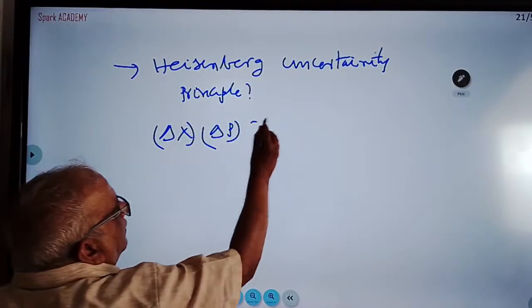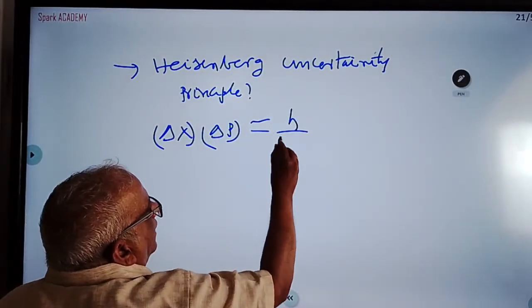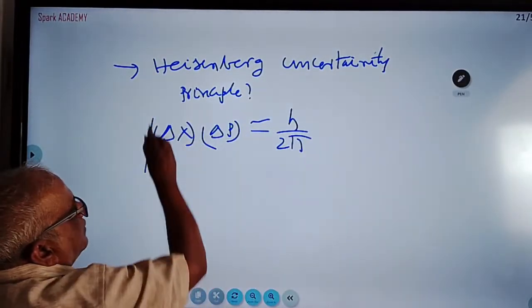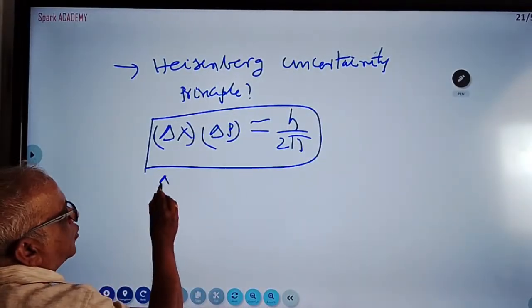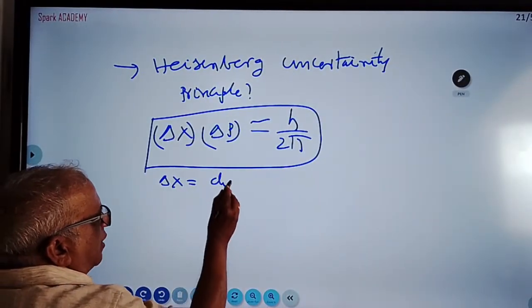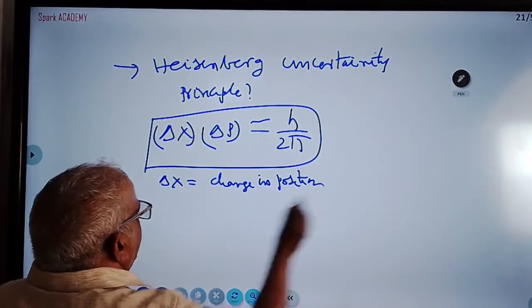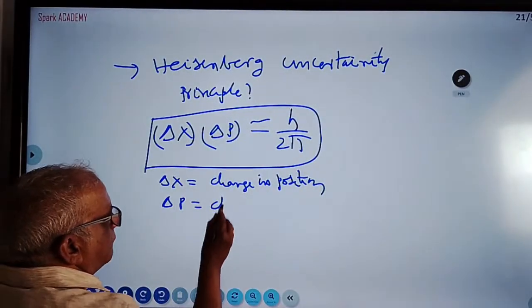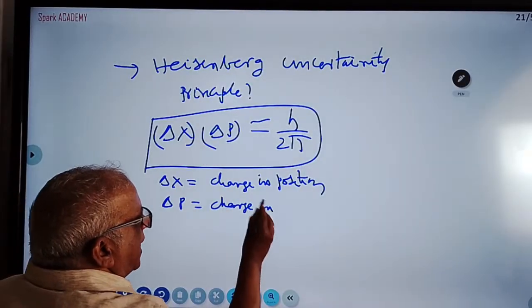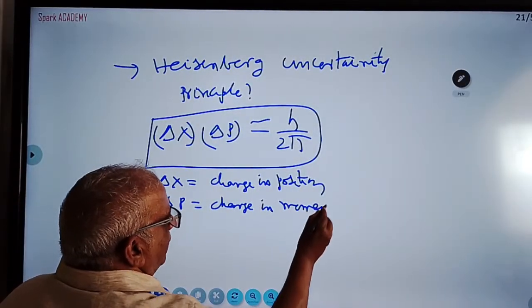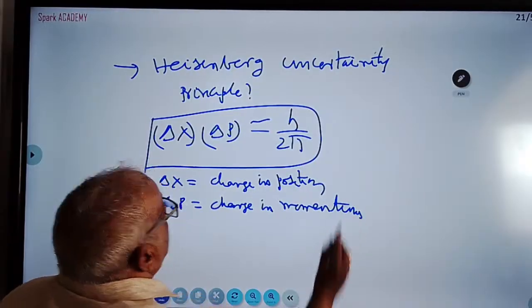Delta x into delta p is greater than or equal to h by 2 pi, h cross or h by 2 pi. Delta x means change in position. Delta p means change in momentum. This is called Heisenberg's uncertainty.